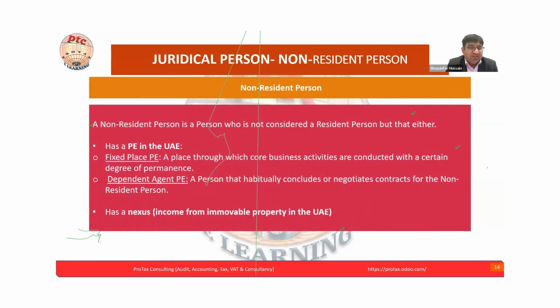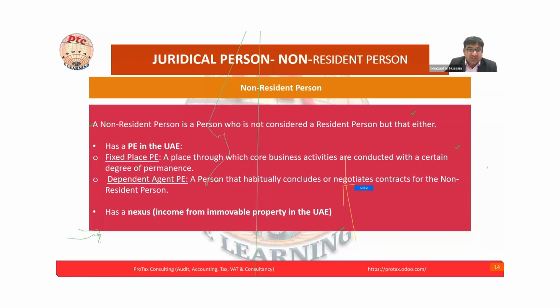So here we saw the agent. We are discussing the dependent agent: if the company has a person inside the UAE who negotiates the contract on their behalf and signs the contract without material modification, they are also part of the dependent agent PE. Again, they are subject to UAE corporate tax. Why are we reading subject to UAE corporate tax here? Because, as with the fixed place PE we discussed, such entities will be subject to corporate tax in the UAE.